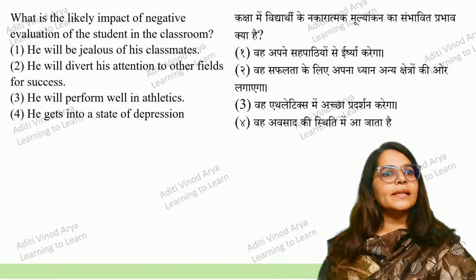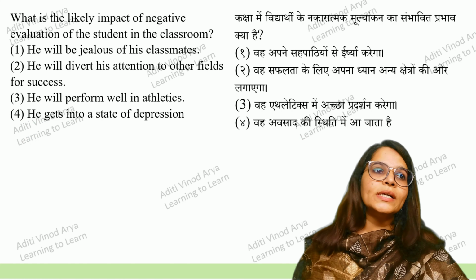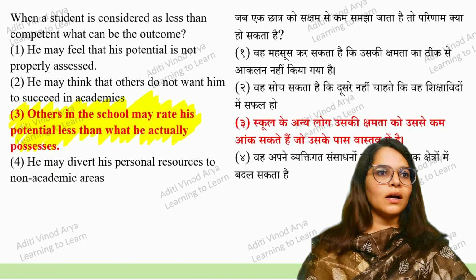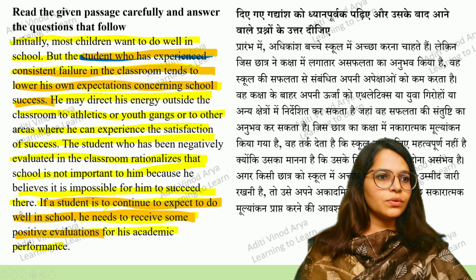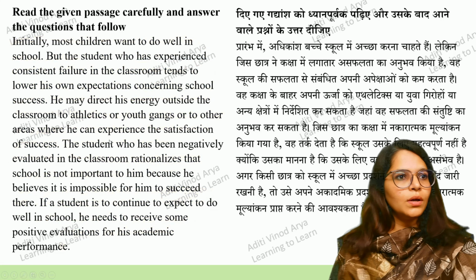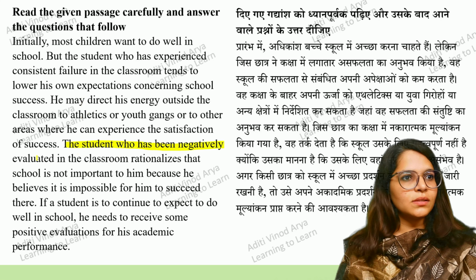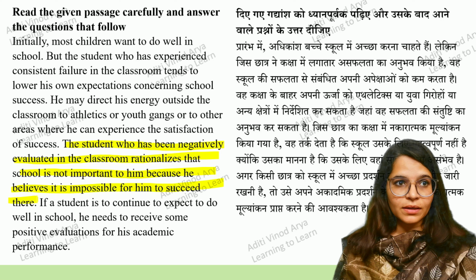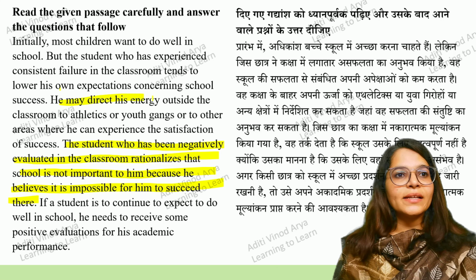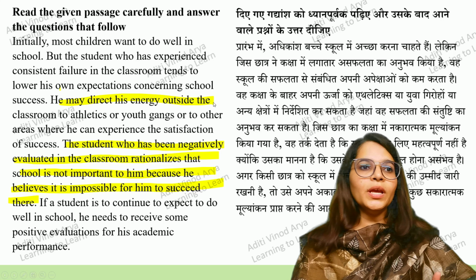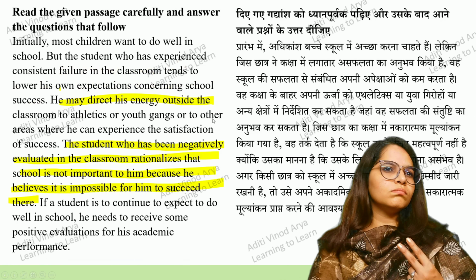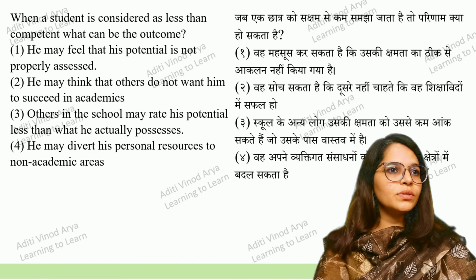Next question, what is the likely impact of negative evaluation of the student in the classroom? Okay. This was very simple. This we had in the first, you can say, para. Wait, I'll just mark it for you. The student who has been negatively evaluated in the classroom, rationalizes that school is not important to him because he believes it is impossible for him to succeed there. And he may direct his energy outside the classroom. So the first point would be, it is impossible for him to succeed, and second, he will divert his energy outside the classroom. So let's see what are the options.